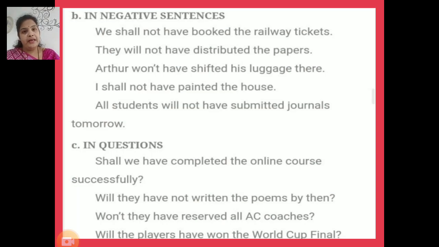Future perfect tense is also used in negative sentences. For example, we shall not have booked the railway tickets. They will not have distributed the papers. Arthur won't have shifted his luggage there. I shall not have painted the house. All students will not have submitted journals tomorrow.